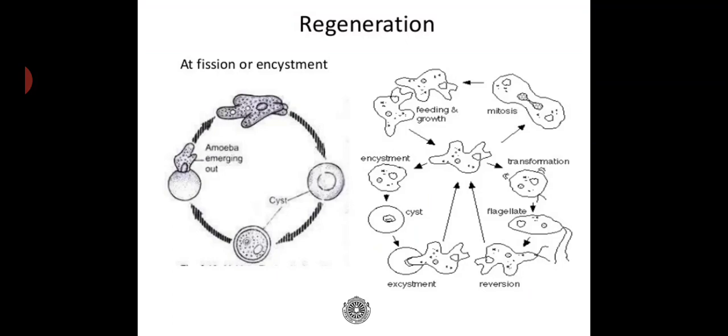It happens in such freshwater protozoans during unfavorable conditions, and soon after the conditions resume, the cyst wall is broken and the amoeba emerges from it, and the cycle repeats. So this is also considered one of the methods of asexual reproduction in protozoans.